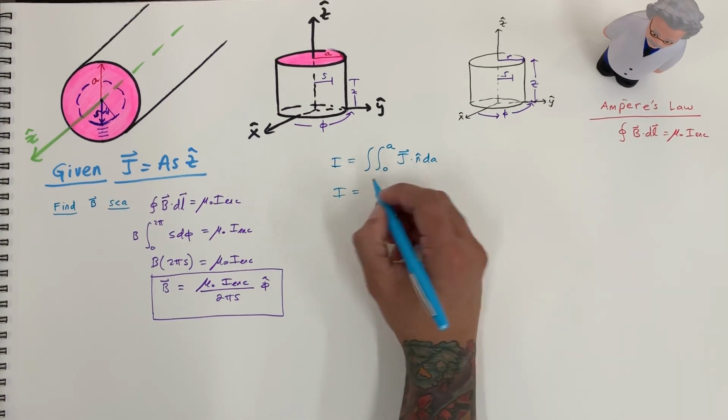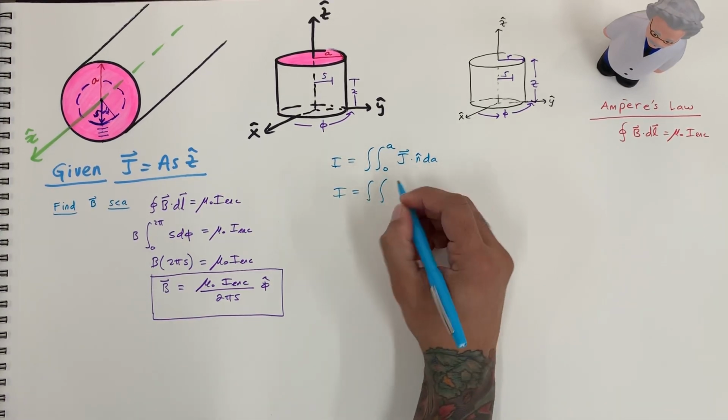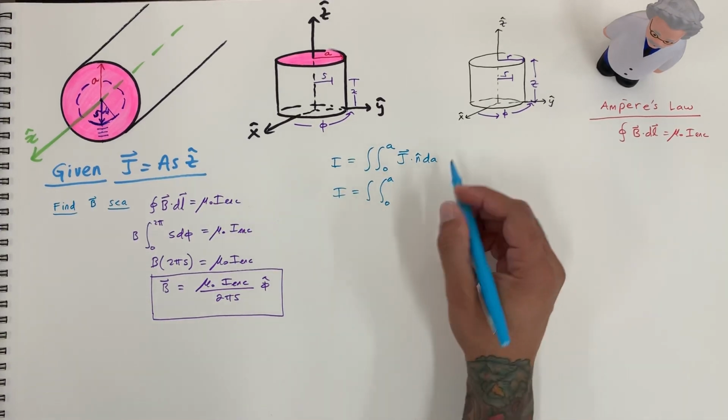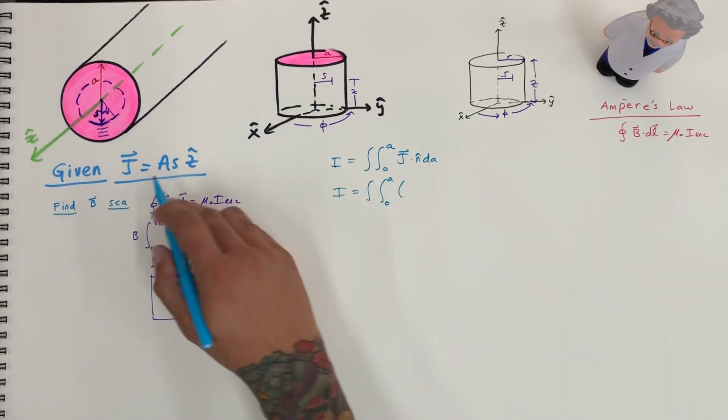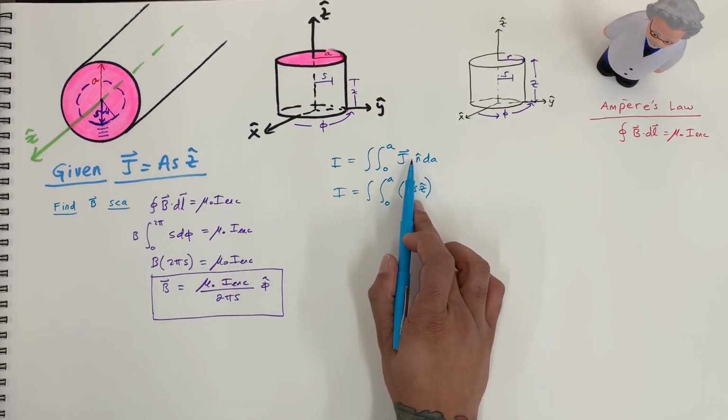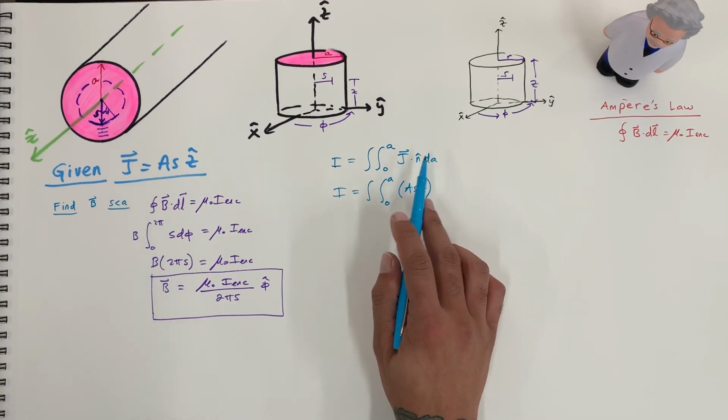Okay, so let's take a look at what we get. We got I is going to equal two integrals, right? We're going to be looking for 0 to A, and J is given as A S Z hat, okay, dotted with the n hat. So the n hat of the Amperian loop, right?